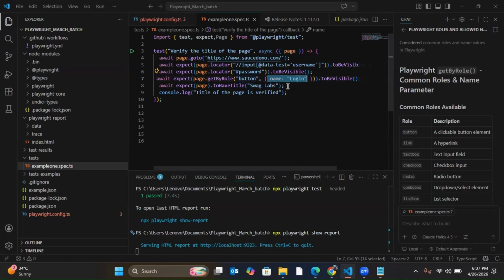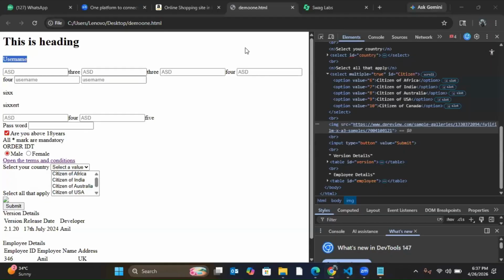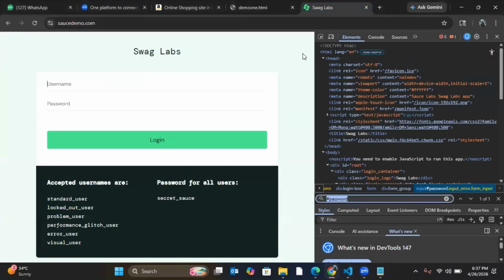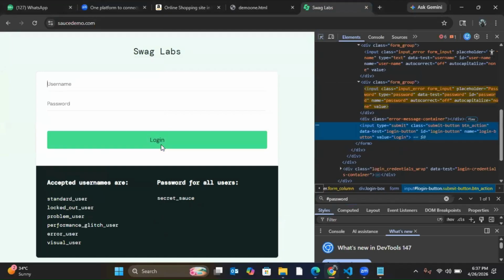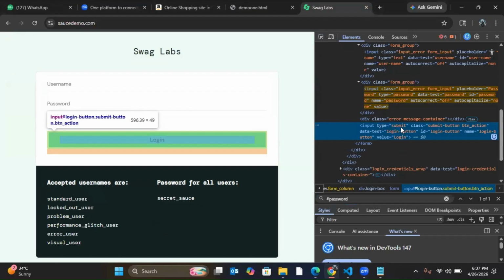In this attribute, what value is accepted? That we need to check. In this attribute, the generally accepted value is two things. One is your visible text and one is your alt text attribute value. That means, let me show you in the UI itself. Let's say here, if I want to write the getByRole for this one. This is a button. Why? Because type is submit, so this is a button.